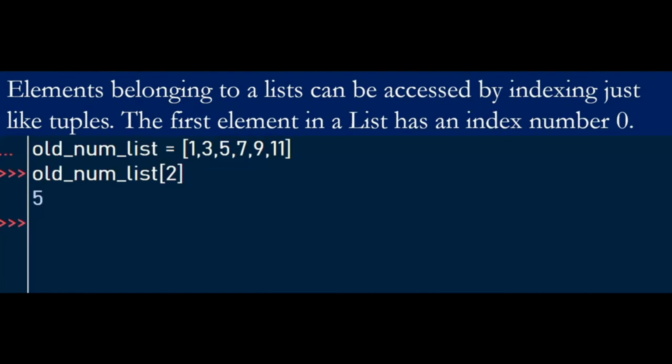Elements belonging to a list can be accessed by indexing, just like tuples. We're going to learn about tuples after this section. The first element in a list has an index number 0. So here we define some list elements using this variable odd number list. I want to access an element on index number 2. So this is 0, 1, 2, 5. So there we have 5.